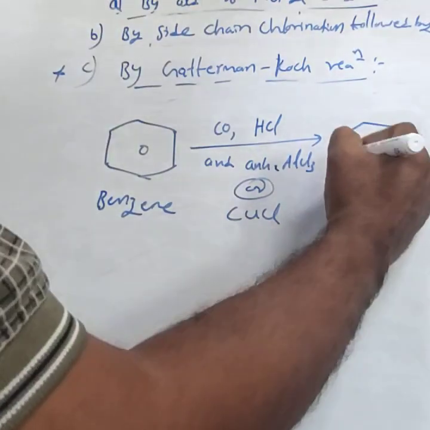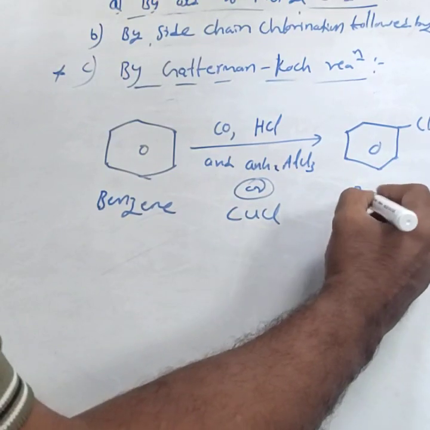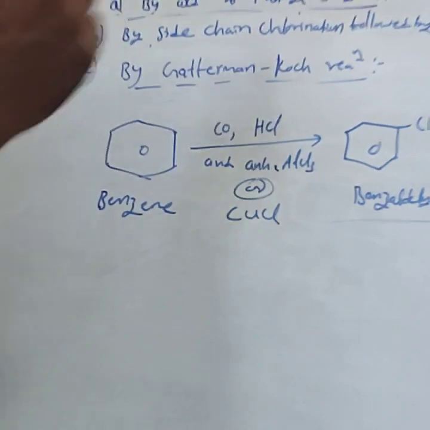The product formed is benzaldehyde. This is called the Gattermann-Koch reaction.